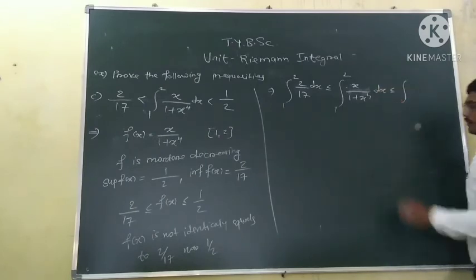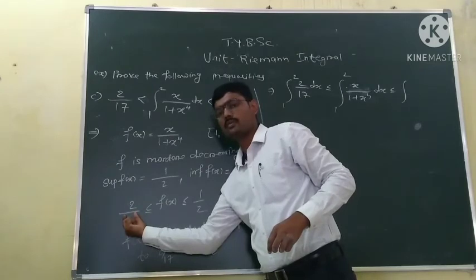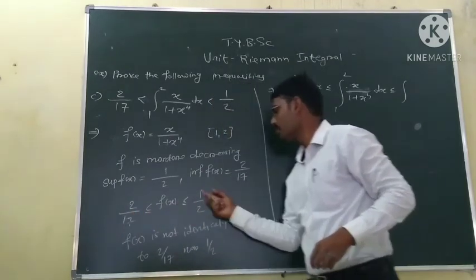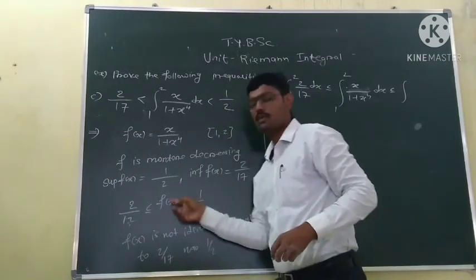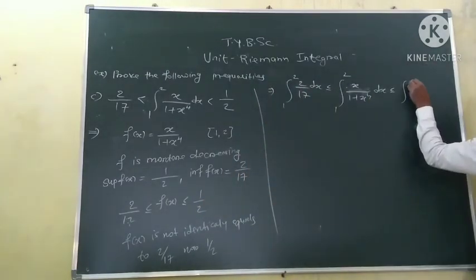Since the function is greater than or equal to this, its integration is greater than or equal to the integration of 2 by 17. The function is less than or equal to 1 by 2, so the integration of the function is less than or equal to the integration of half dx.